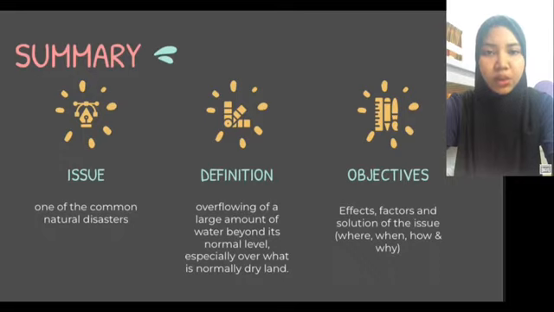The objective of this article is to know where the flooding events always occur. They also want to study how and why these events always happen in our country, Malaysia. They also want to know in more detail the effects of these flooding events on all parties involved, including its impact on the economy. The last objective discussed in the article is how to encounter this problem and find solutions, especially for the government to prevent this issue from happening in the future.